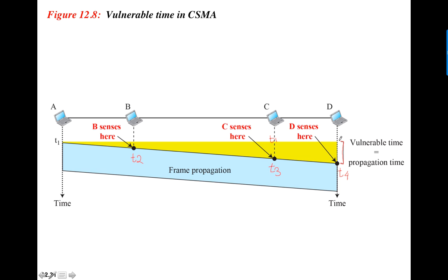Why is this the vulnerable time? Why is this the problem time?